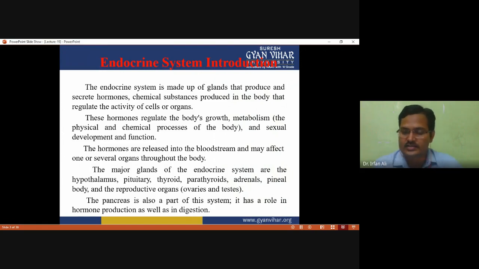The reproductive organs, like the ovaries and testes, also act as endocrine glands, and the pancreas is also part of this system. Some parts of the pancreas act as an endocrine gland, while other parts act as an exocrine gland. It has a role in hormone production, like insulin and glucagon, as well as in digestion, as the pancreatic juice helps to digest food ingredients.